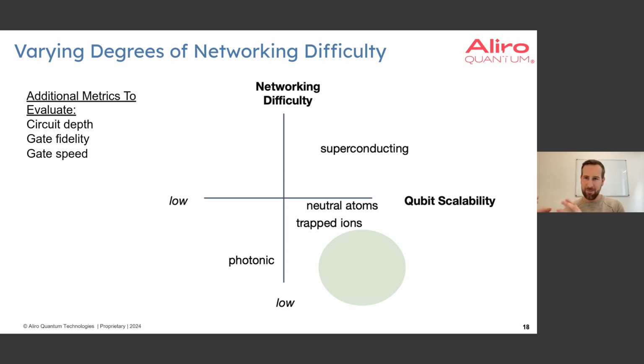And the photonic is shown here, ready to move into the green circle once we see the scalability, the qubit demonstrations, and the scalability because of the ease of transduction there. Additional metrics, these are not the only two. Networking difficulty and scalability is important, but you need to also look at the circuit depth of your actual quantum device, the gate fidelity, which is composed of the gate fidelity and that gate speed. So keep those in mind as you're looking at where can we expect developments in networking.